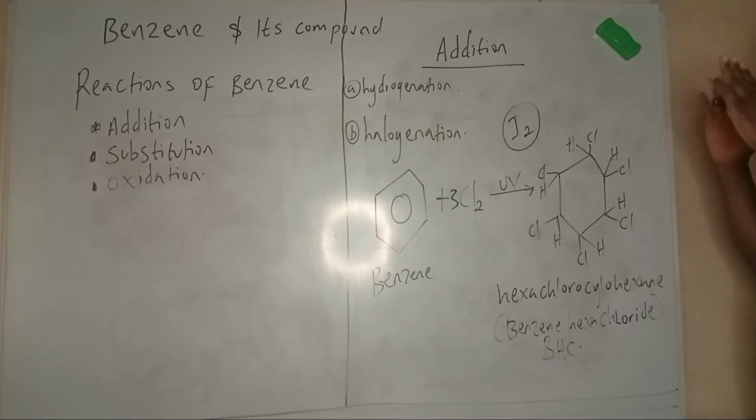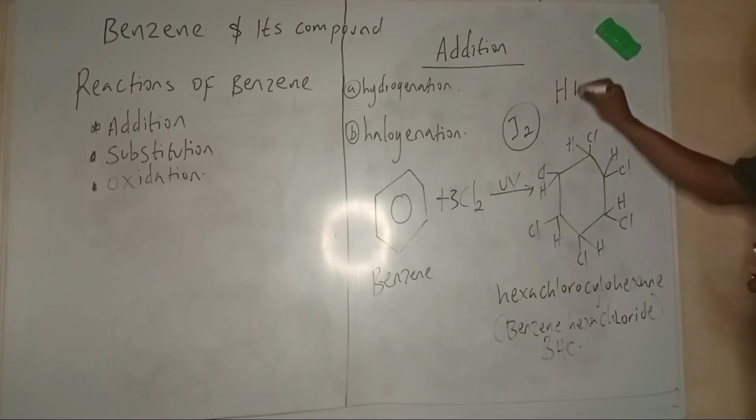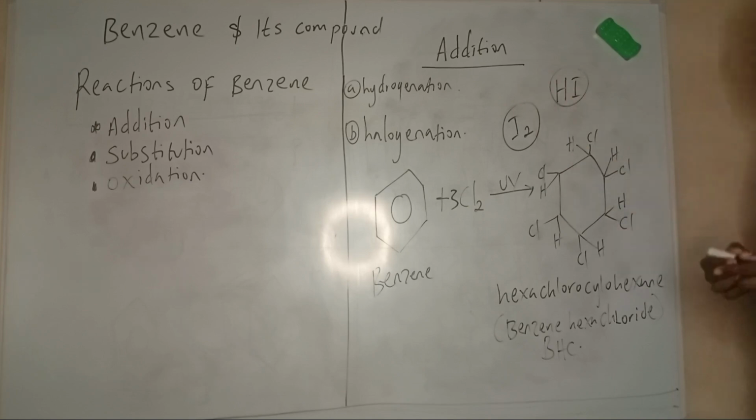These are the common additions to benzene: hydrogenation, halogenation. It is difficult to add hydrogen iodide to benzene. Other hydrogen halides too, it is difficult to add these acids to benzene. Very, very difficult. It's not common.